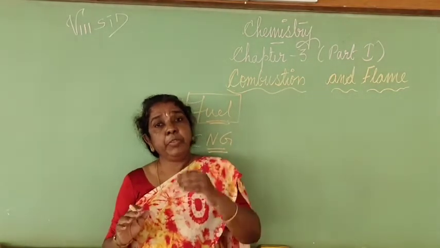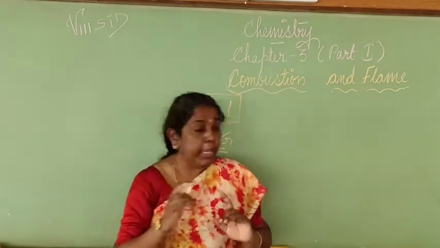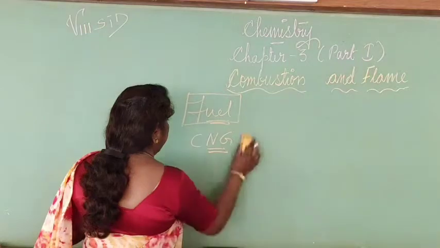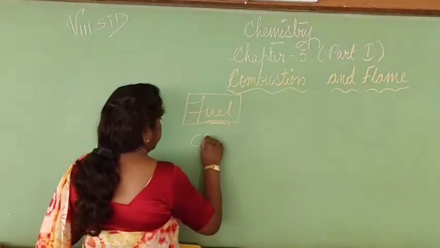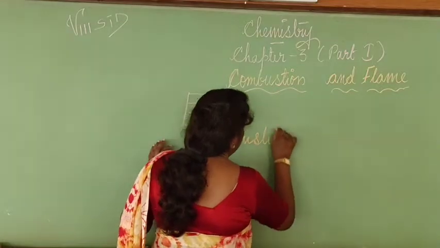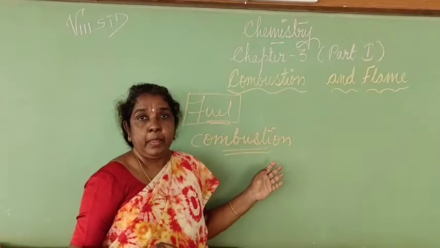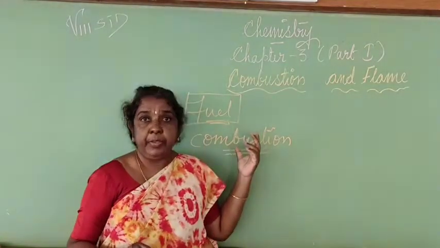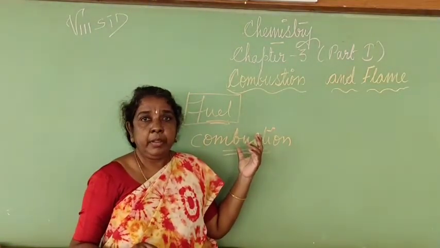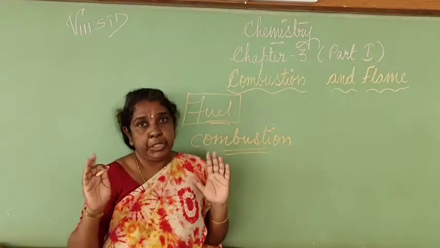Okay, children. So when I was defining fuel, I just made a mention of combustion. Now what I want you to understand is, what is the meaning of combustion? See, please understand, combustion is a chemical process in which a substance burns to give energy.